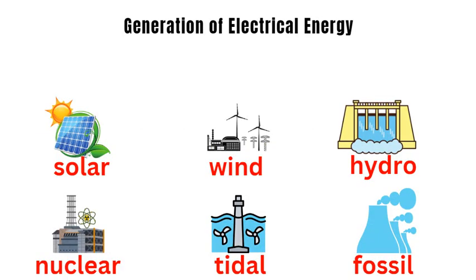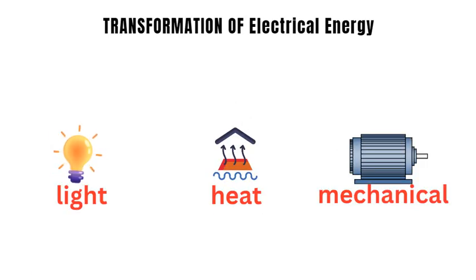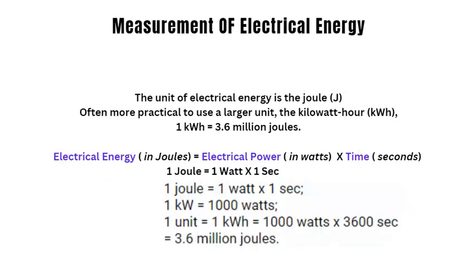Electrical energy can be generated from various sources, both renewable and non-renewable. These include solar power, wind power, hydroelectric power, nuclear power, and fossil fuels. Electrical energy can be converted into other forms of energy as well. For example, in a light bulb, electrical energy is converted into light energy and heat energy. Electrical energy is converted to mechanical power using electric motors.